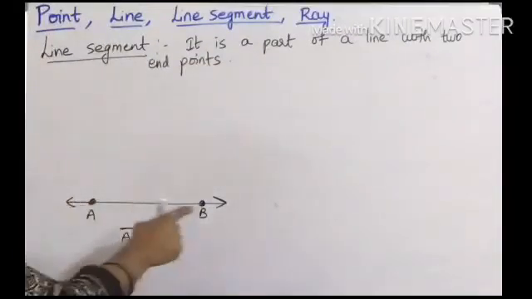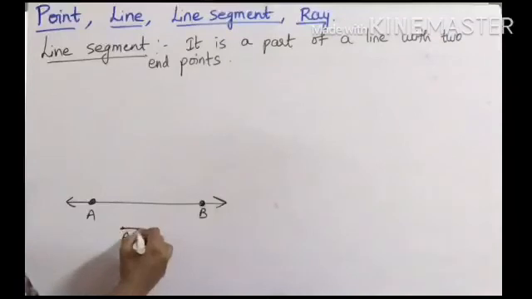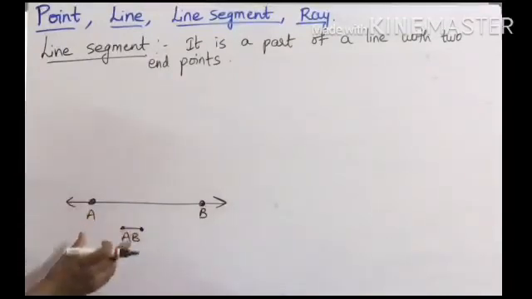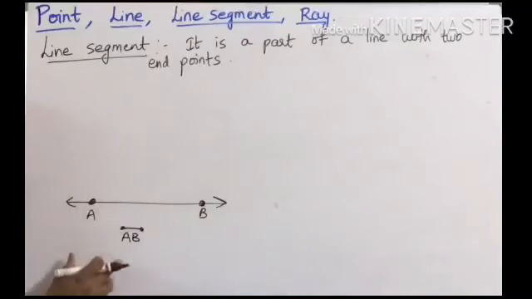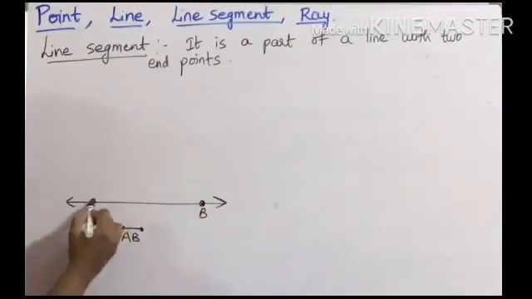If I take from A to B here, this is the symbol, with end points. It is read as line segment AB. It is a part of a line that is bounded by two distinct end points. This line segment has 2 points A and B whose length is fixed here. The length of this line segment is the distance between its end points A and B.